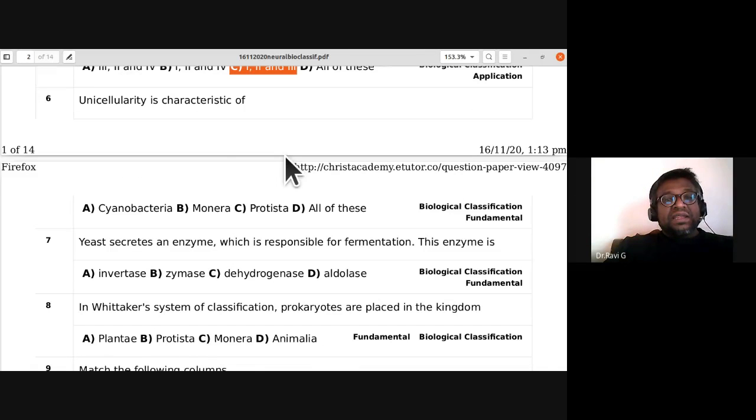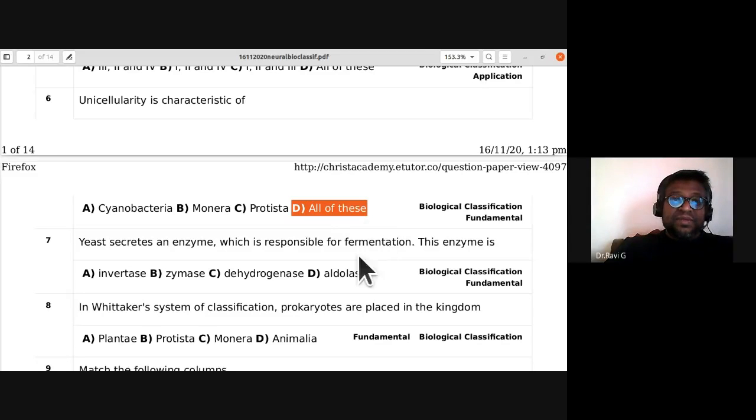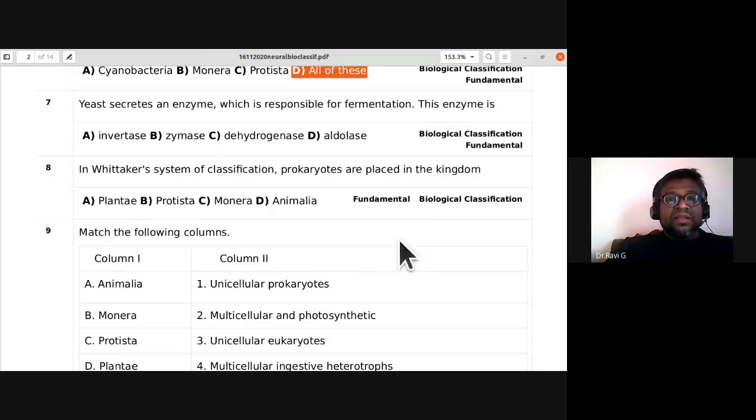Unicellularity is characteristic of cyanobacteria, Monera, Protista, all of these. So unicellularity is a characteristic of all of these. Sixth one, D is the answer. Seventh one: yeast secretes an enzyme which is responsible for fermentation. This enzyme is zymase enzyme. So yeast secretes zymase enzyme which is responsible for fermentation. So B is the answer for seventh one.